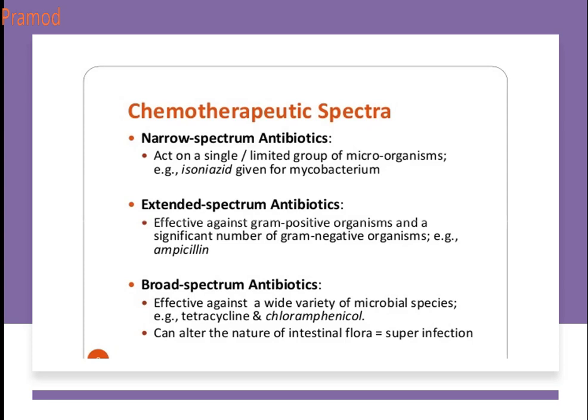The third class of drug is broad spectrum antibiotics. So what do you mean by broad spectrum antibiotics? Effective against a wide variety of microbial species. Example, tetracycline, chloramphenicol. The most important thing is this might act on the intestinal flora also. So this might lead to superinfection.